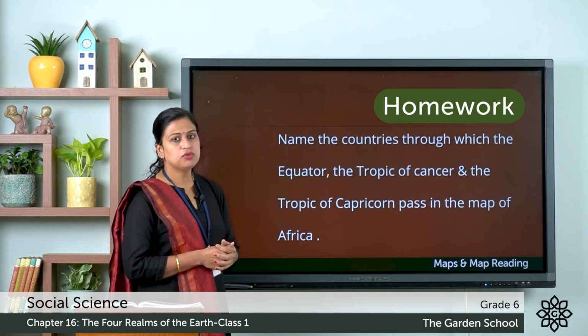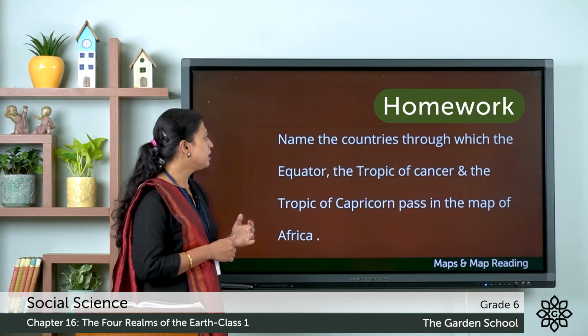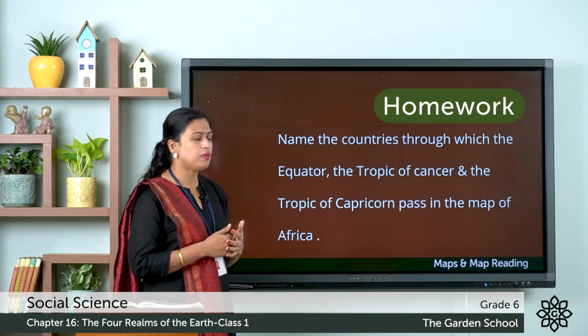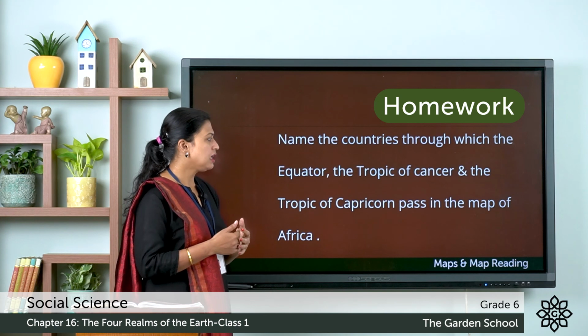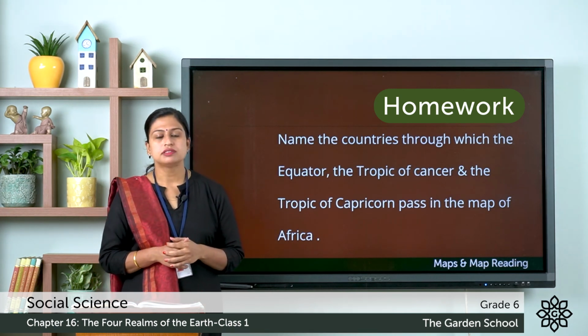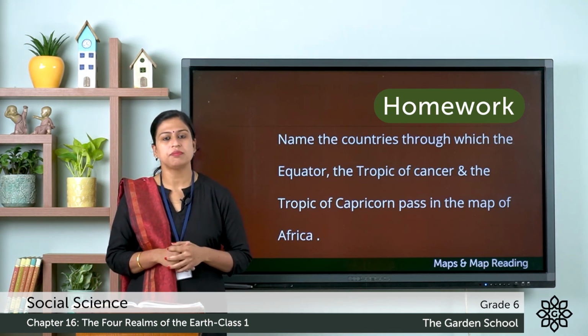Next, you have an activity. The activity is to name the countries through which the equator, the Tropic of Cancer and the Tropic of Capricorn pass in the map of Africa. So you have to name the countries and submit in teams.